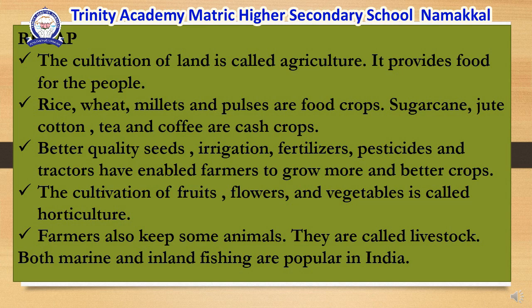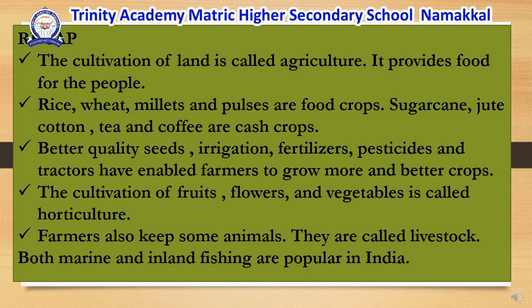Rice, wheat, millets, and pulses are food crops. Sugarcane, jute, cotton, tea, and coffee are cash crops.